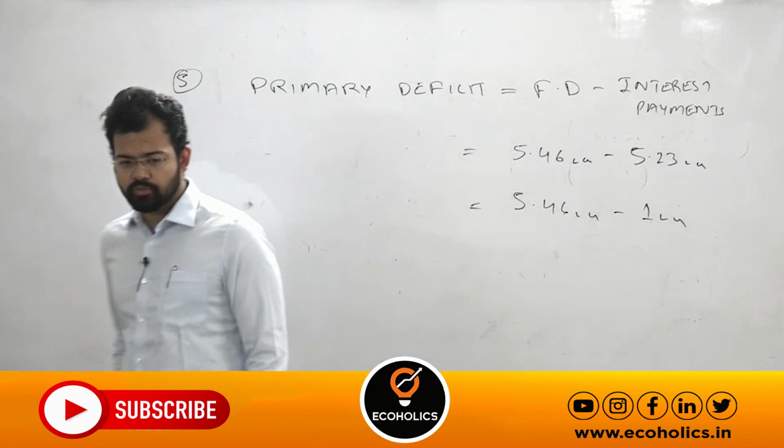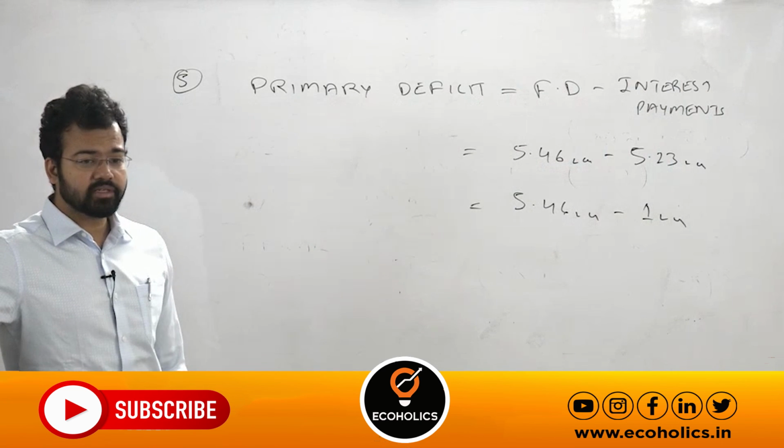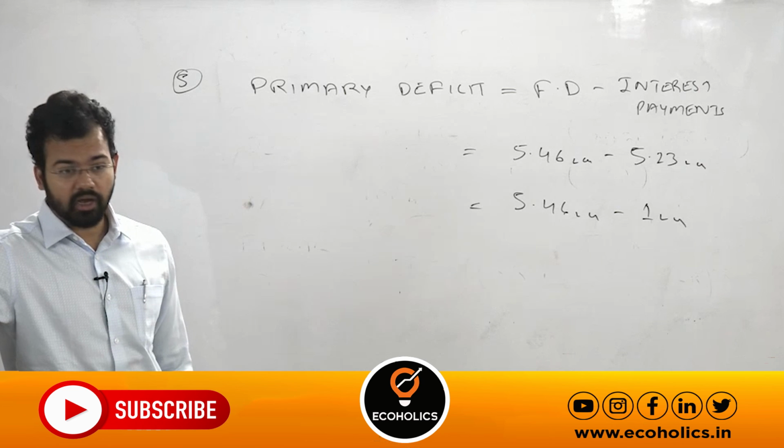So it was around 1.2%. It means from your 3% of fiscal deficit, previously it was around 1.2%. But now it is increasing.